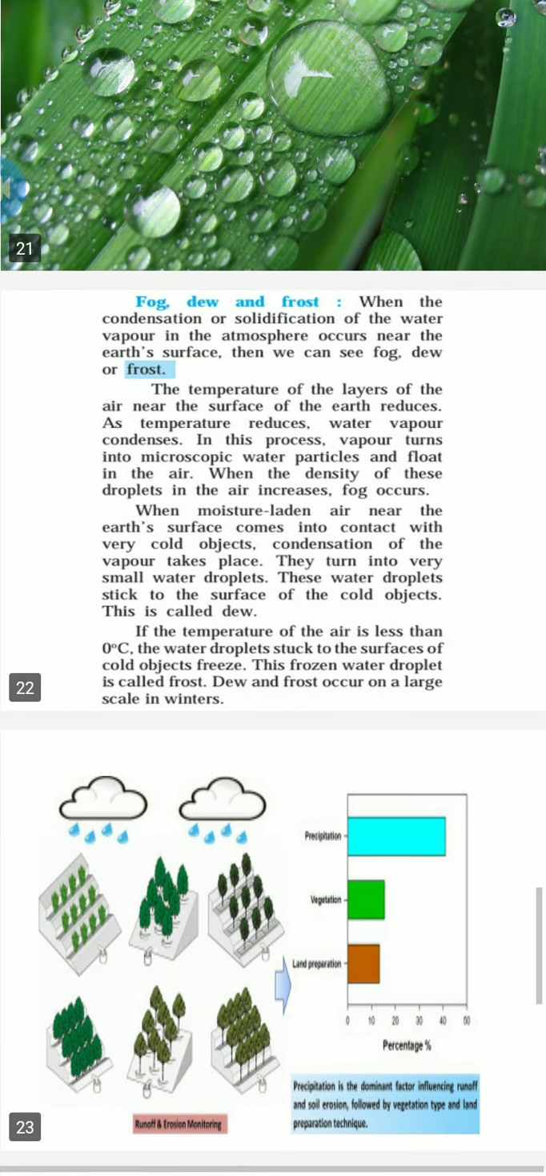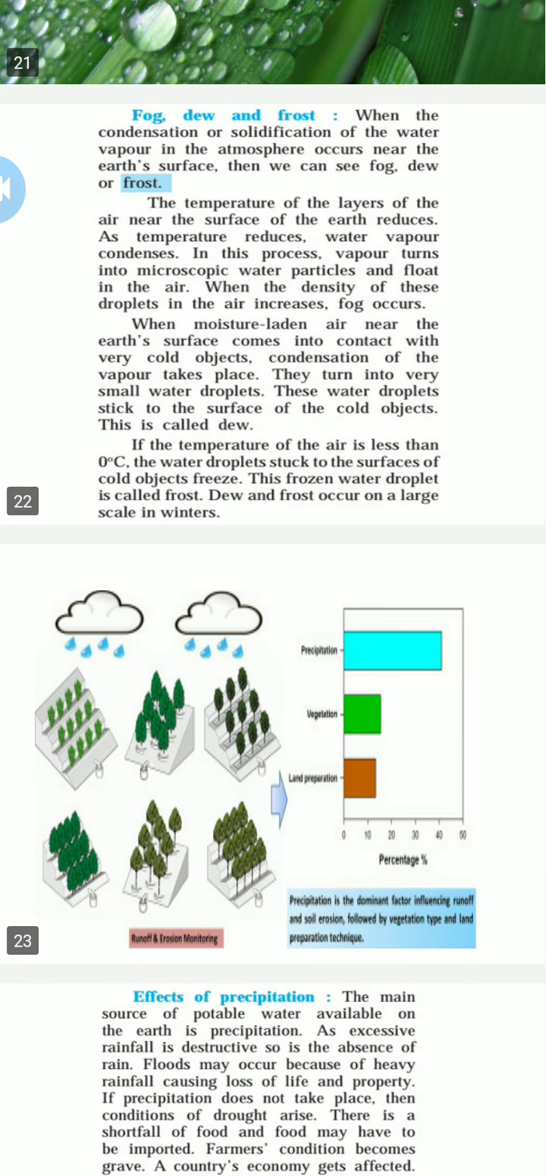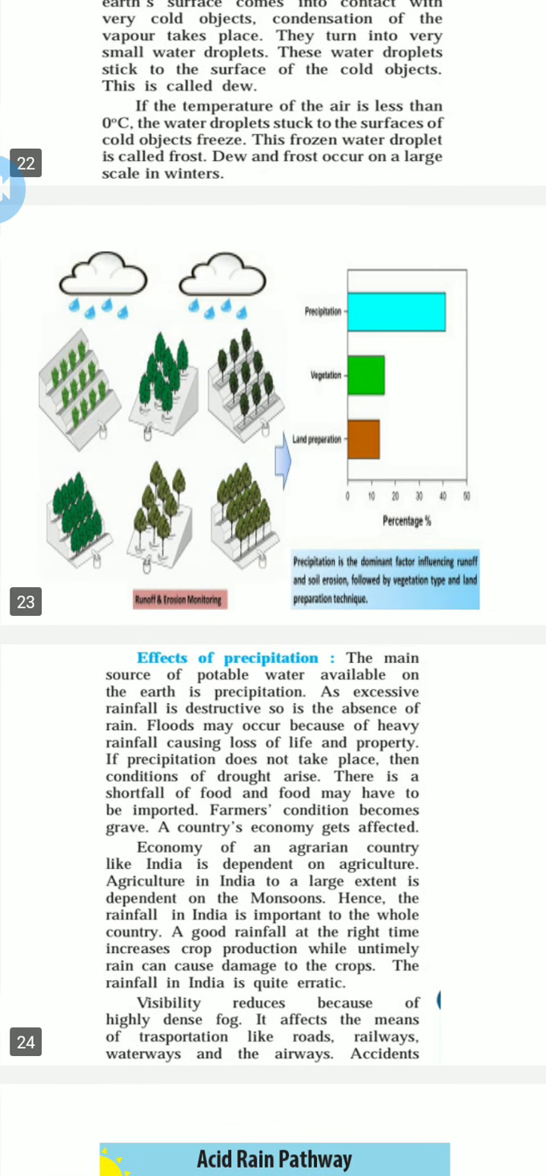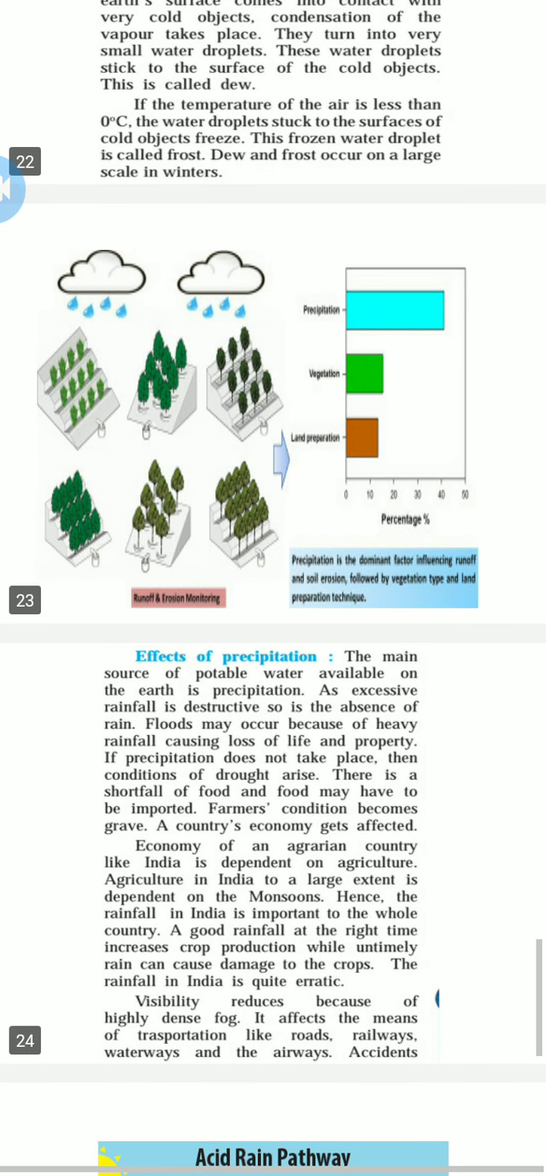Now, effects of precipitations. Okay, now we can see the effects. What are the effects? Different effects. The main source of potable water available on the earth is precipitations. As excessive rainfall is destructive, so is the absence of rain.